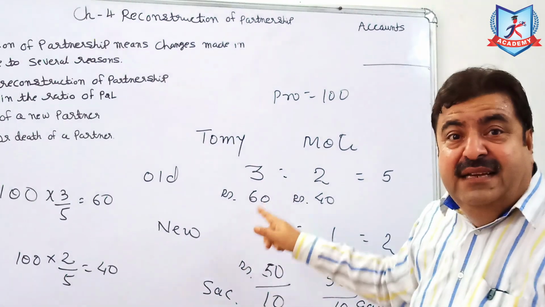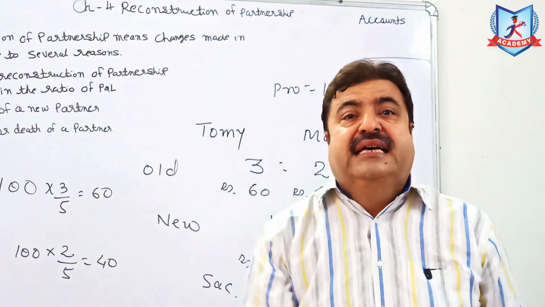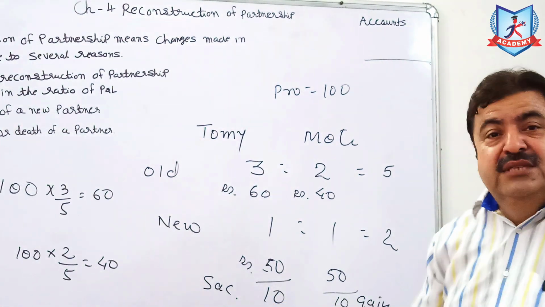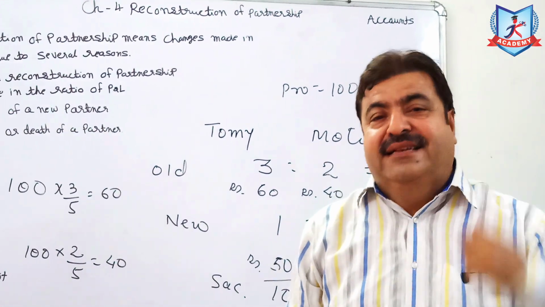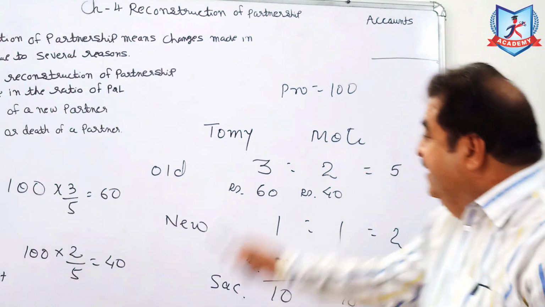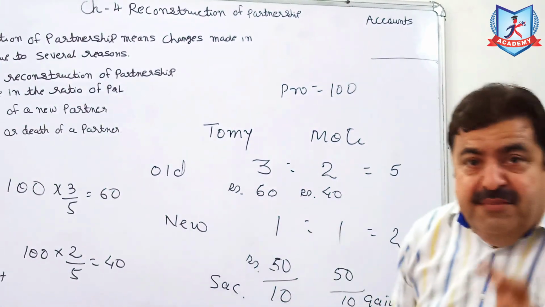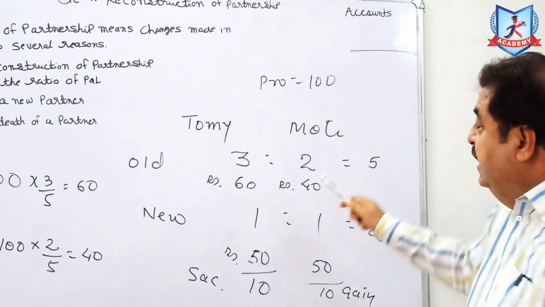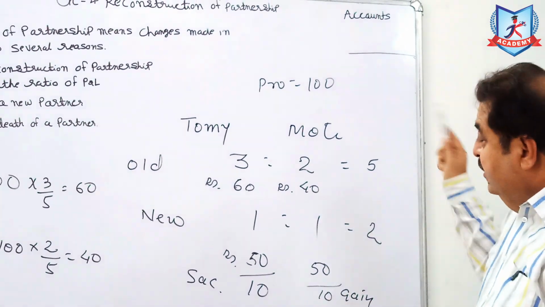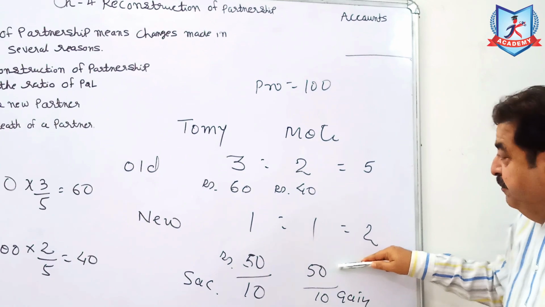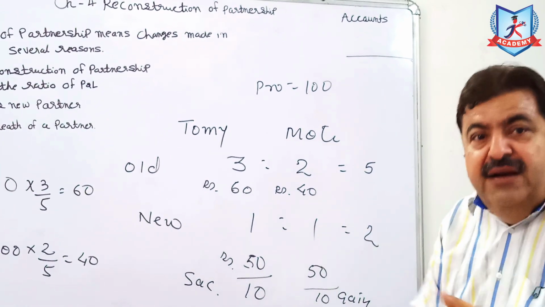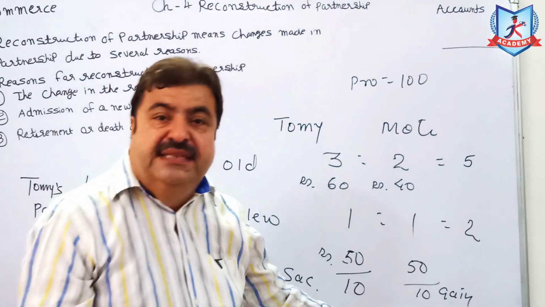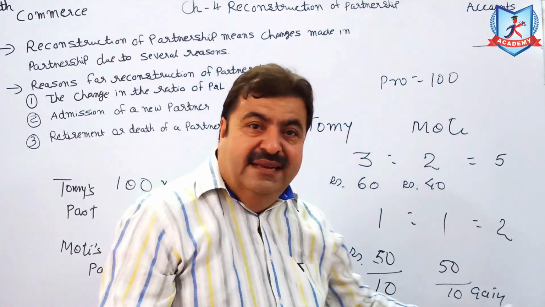The old share was 60. If you were getting 60 rupees earlier and now you are getting 50, it means you are losing 10. People lovingly call that sacrifice. So the sacrifice made by Tommy is 10. Now think about Moti. He was getting 40, and the new share is 50. Earlier he got 40, now he gets 50. So he is getting a benefit of 10 rupees. People call that gain.